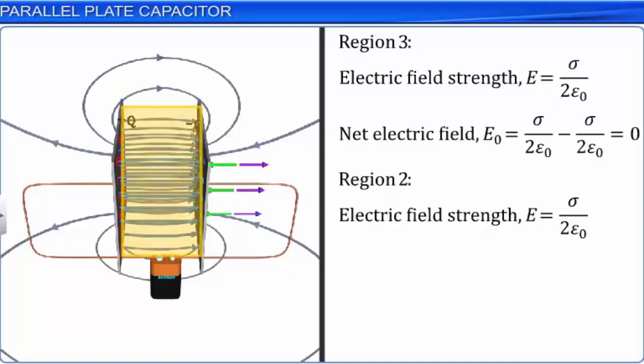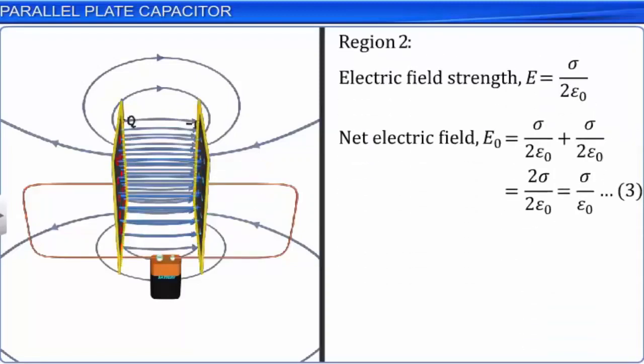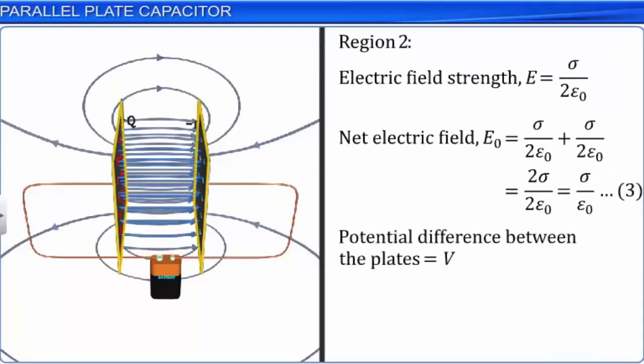Hence, in region 2, the net electric field strength E naught is equal to sigma by 2 epsilon naught plus sigma by 2 epsilon naught. On simplification, we get E naught is equal to sigma by epsilon naught. Let this be equation 3. Let the potential difference between the positive and the negative plates be equal to V. For a uniform electric field of strength E between the plates of the capacitor, we have V is equal to E naught D. Let this be equation 4.